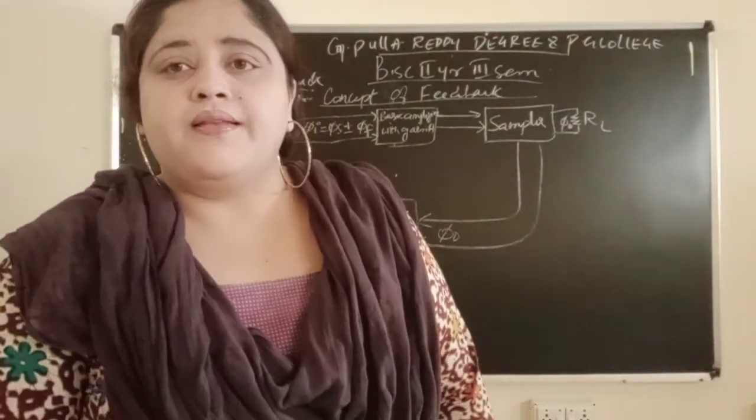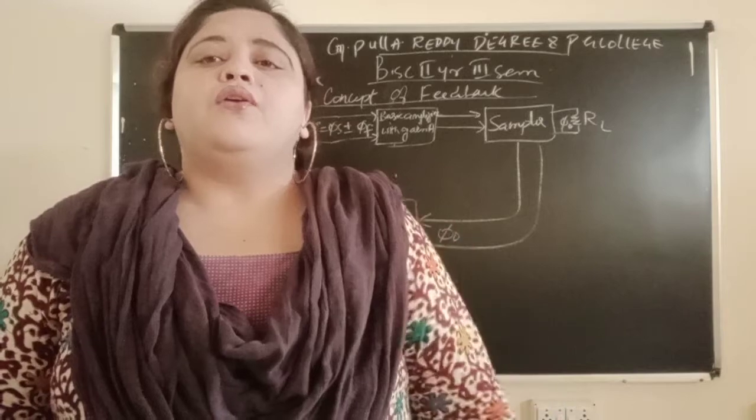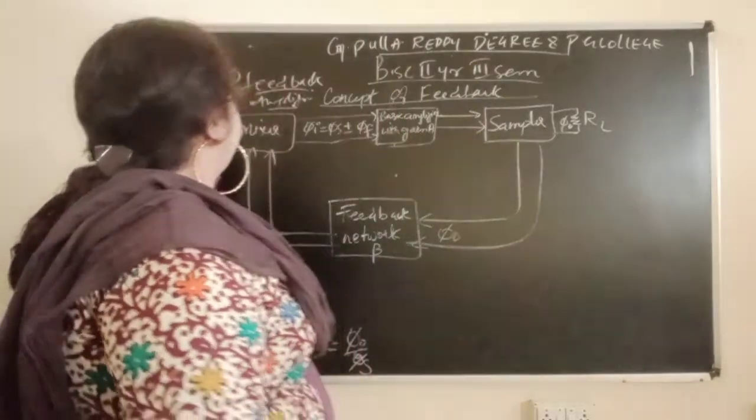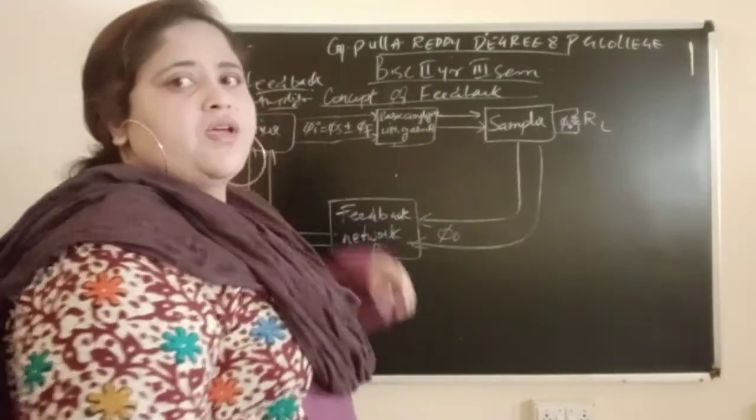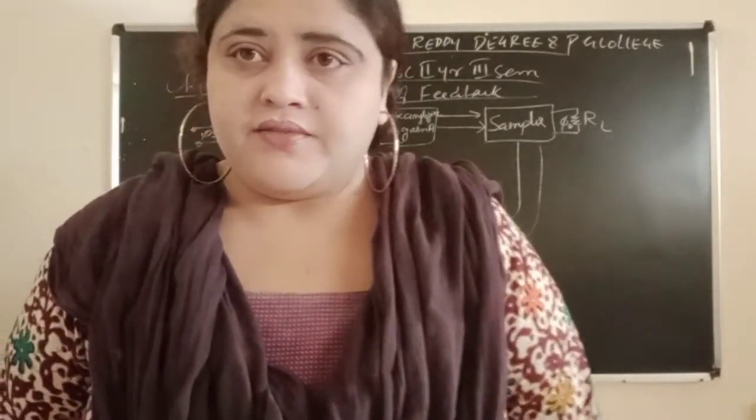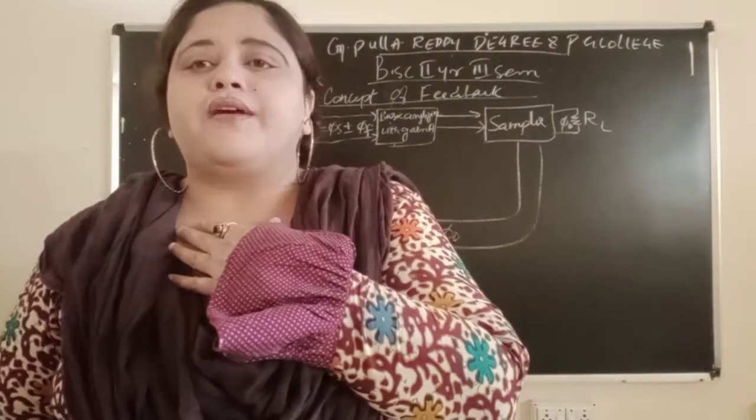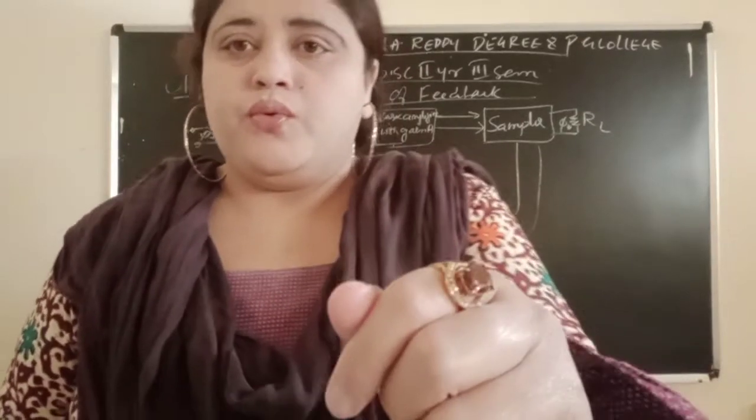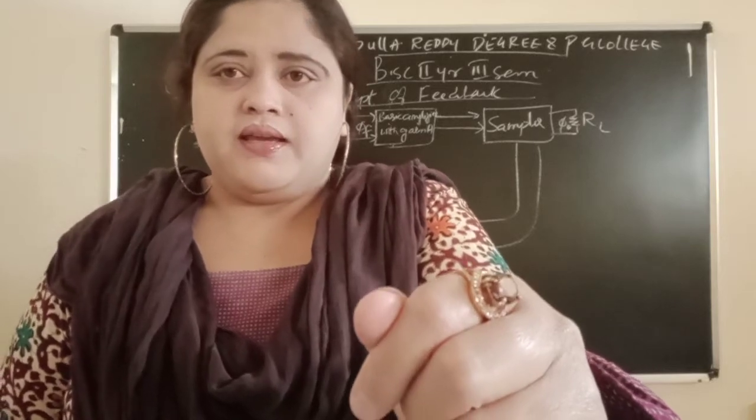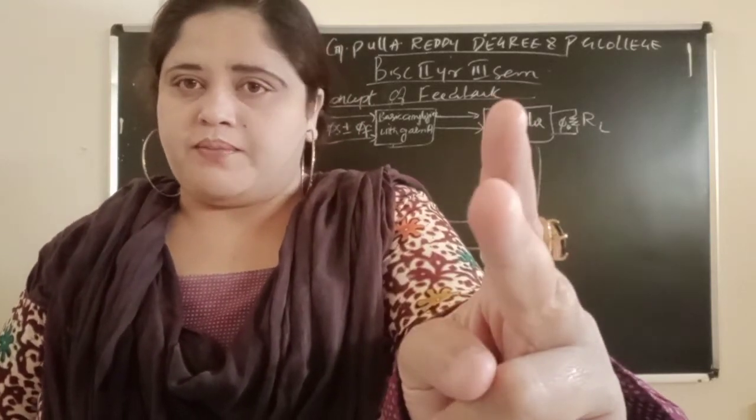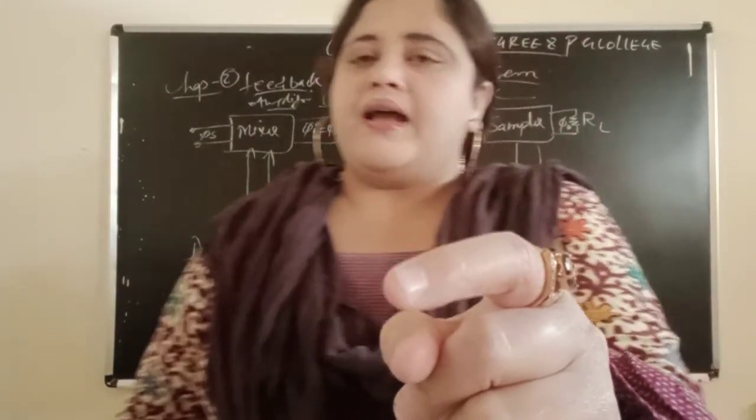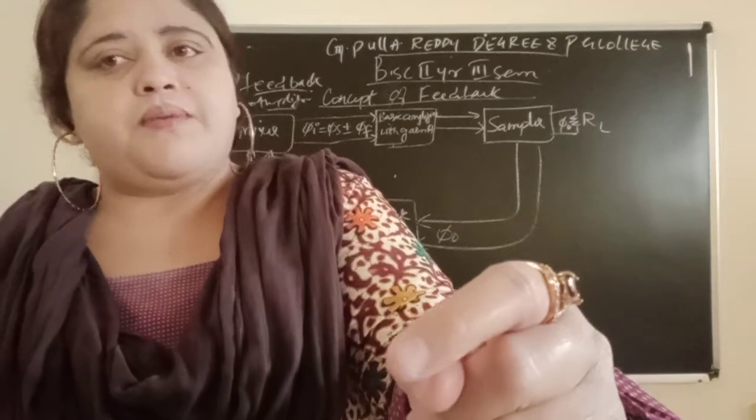Hello students, today we are going to start your unit 3 second chapter, that is feedback amplifiers. Till now in unit 1 you have seen rectifiers and filters. Then in unit 2 you have seen different types of regulators. In unit 3 you have two chapters. The first chapter is the RC coupled amplifier, and the second chapter is feedback amplifiers.